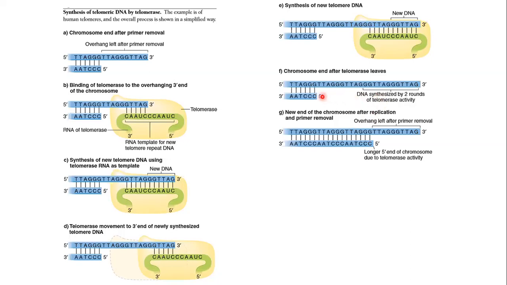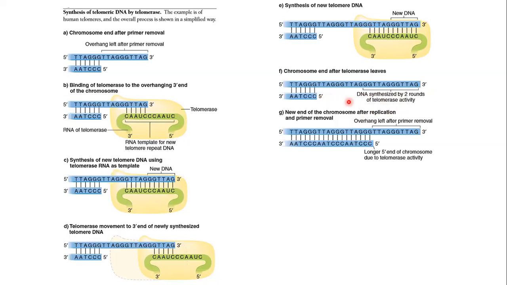When it comes here, then a single nucleotide gap is left, which is sealed by DNA ligase. So the next process is the same as your DNA replication: primer synthesis, adding new nucleotides by DNA polymerase, and sealing the gap with DNA ligase.